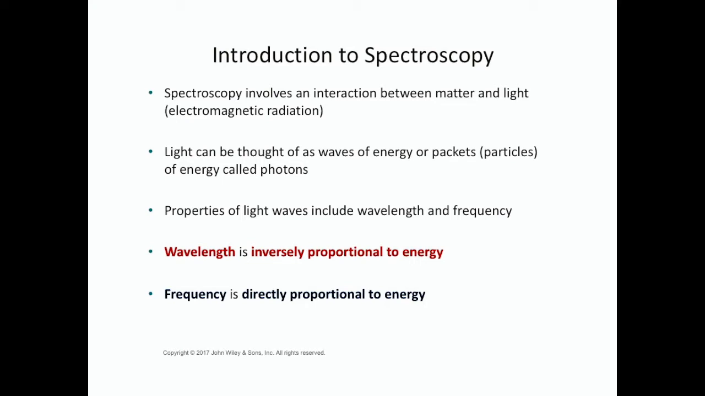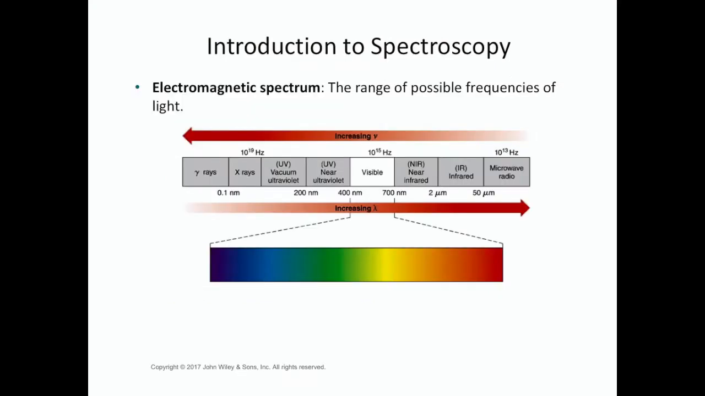With spectroscopy, light can be thought of as waves of energy or packets of energy called photons. And properties of light waves include wavelength and frequency. Wavelength is inversely proportional to energy, whereas frequency is directly proportional to energy. You may remember a physics equation, E equals h nu, where energy is equal to h, Planck's constant, times the frequency of the light.